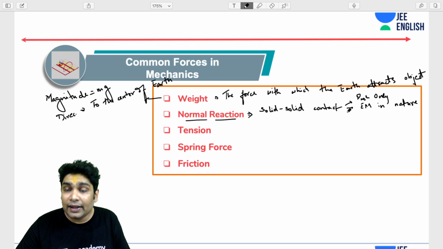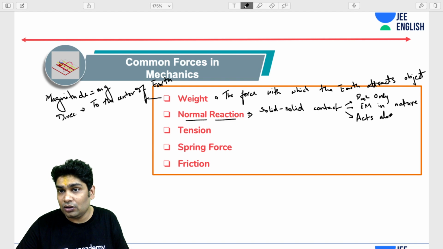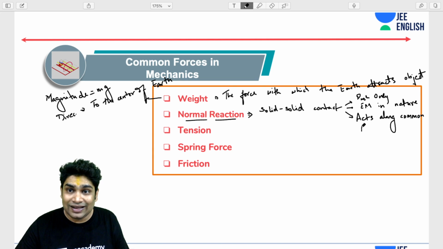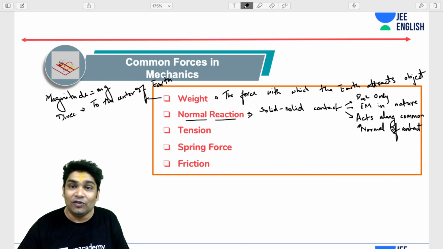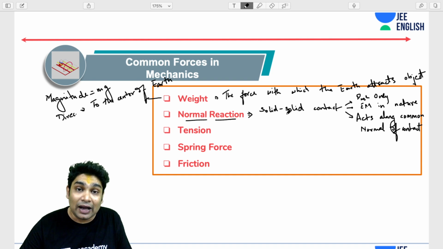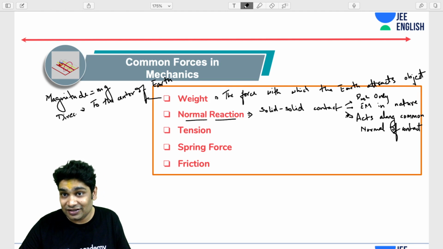All right, and then it acts perpendicular or along the common normal. It acts along the common normal of contact, and hence it's called normal reaction. And finally, what will be the magnitude? The magnitude is self-adjusting.